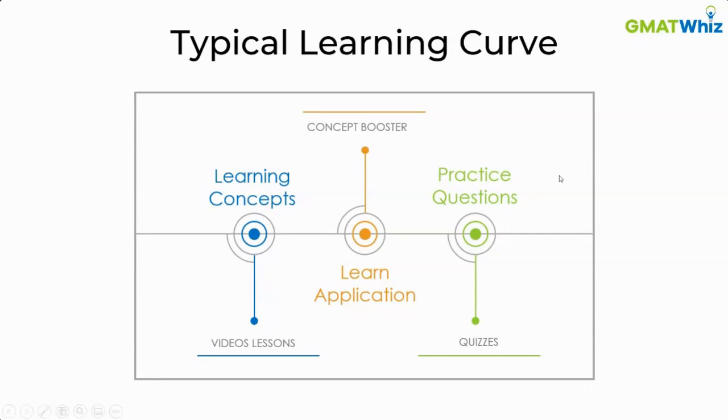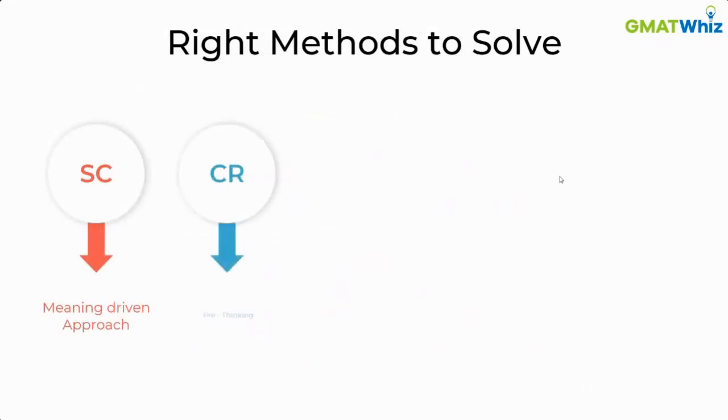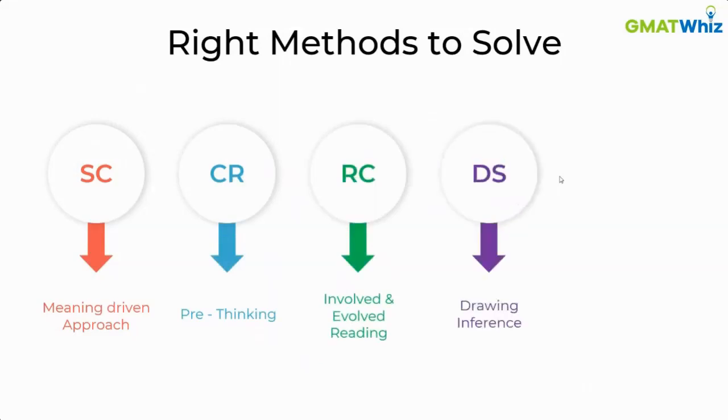So I've talked a lot about verbal. What about quant? In fact, let's quickly look at the right approaches that we follow in our course. For SC, the right approach is the meaning based approach. For CR, it has to be pre-thinking and scope analysis. RC, I already talked about. For DS, it is important to draw inferences, and for PS, it is important to follow a 3-step process. We will keep organizing webinars on each of these, so you can always register for the webinar and attend them. We have dedicated webinars for each of these areas.